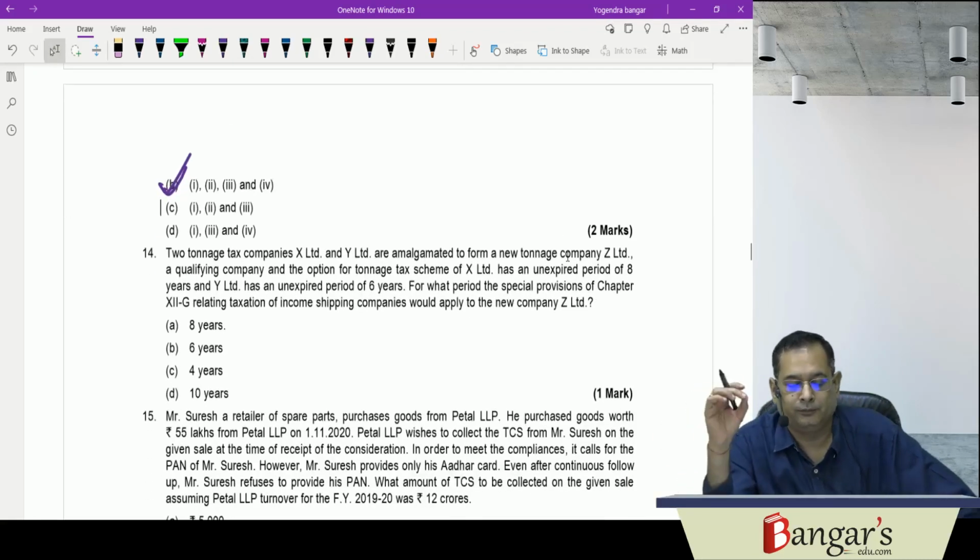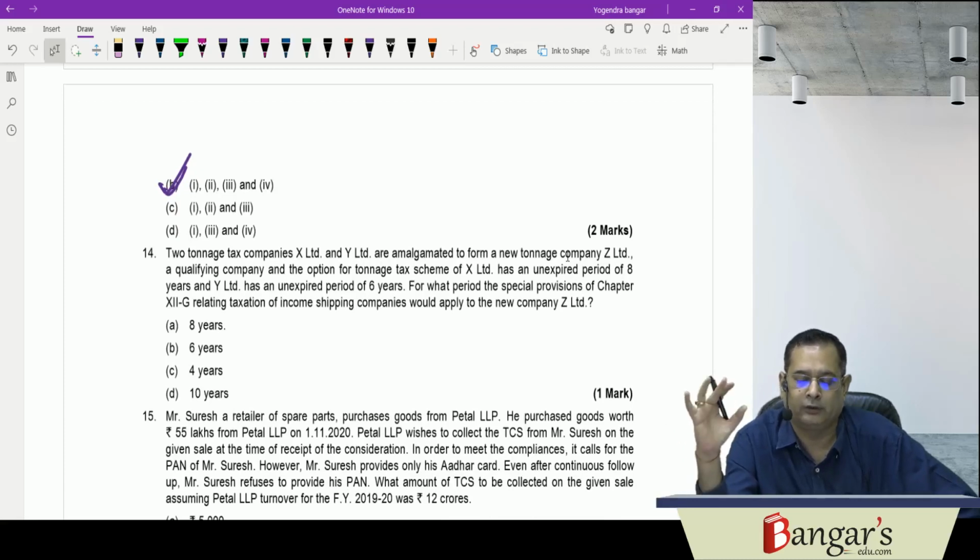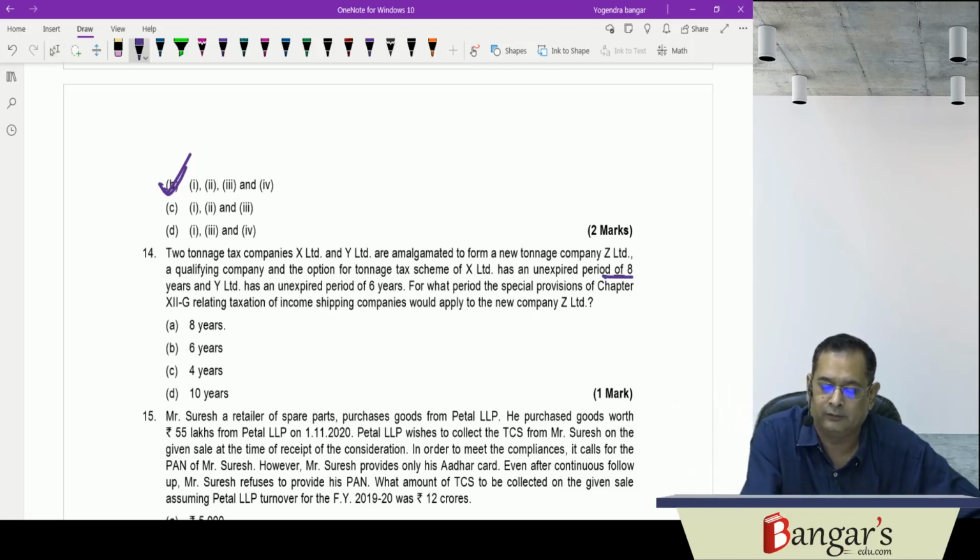Now the next question is, two tonnage tax companies X Limited and Y Limited are amalgamated to form a new tonnage tax company Z Limited. That is a qualifying company. And the option of tonnage tax scheme of X Limited has an expired period of 8 years, and for Y Limited it is 6 years.